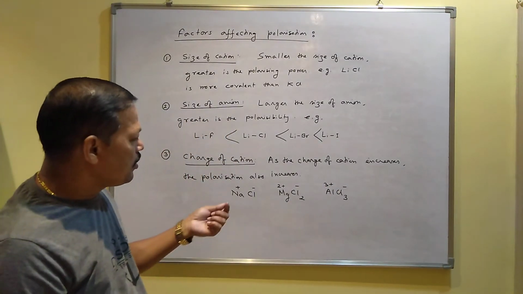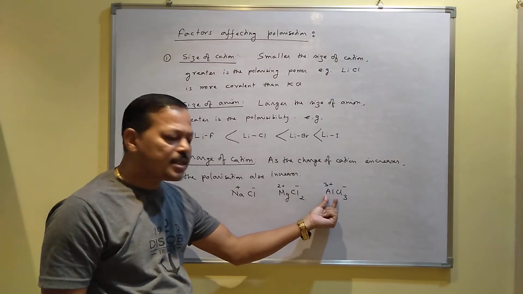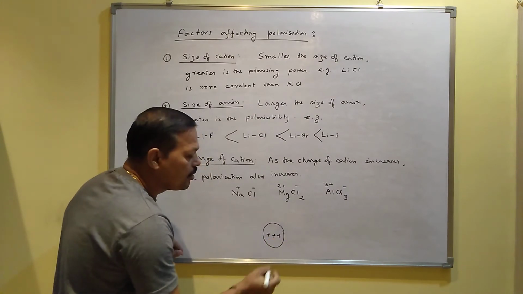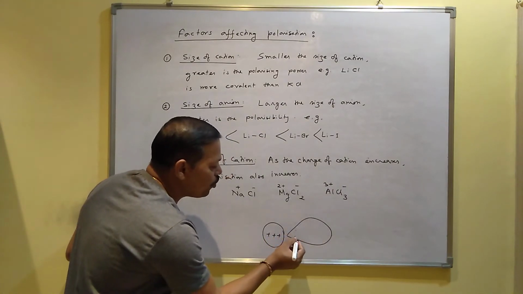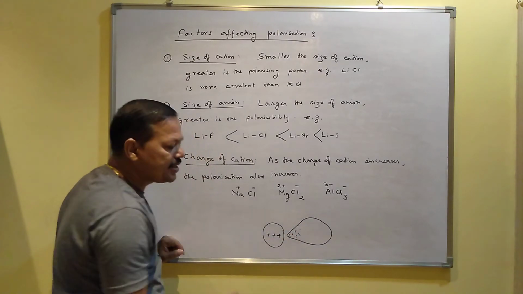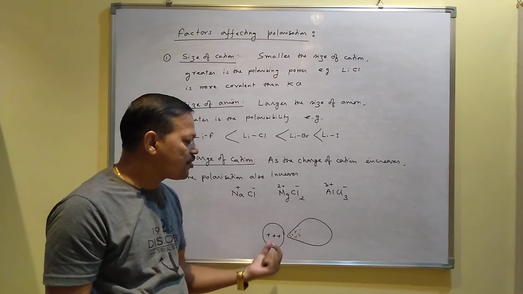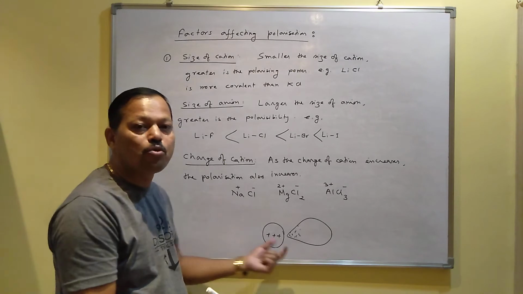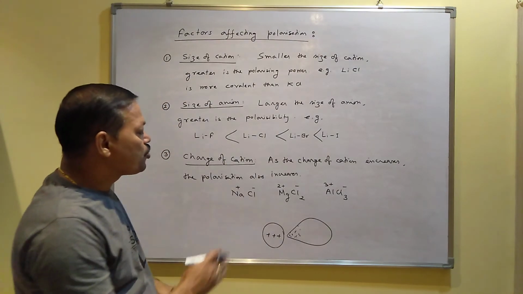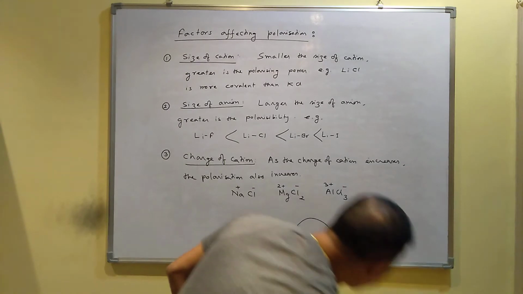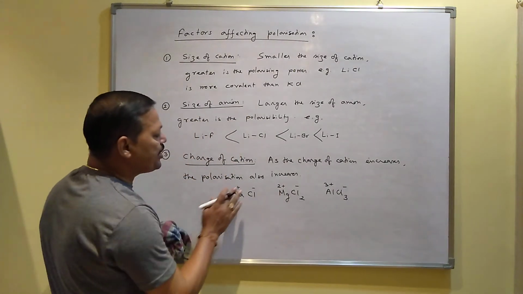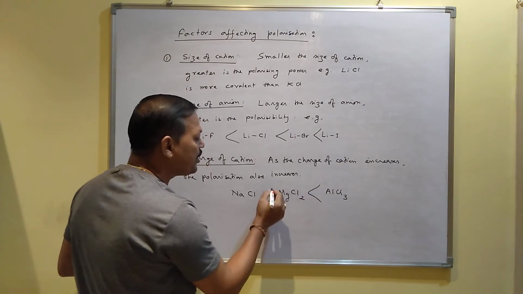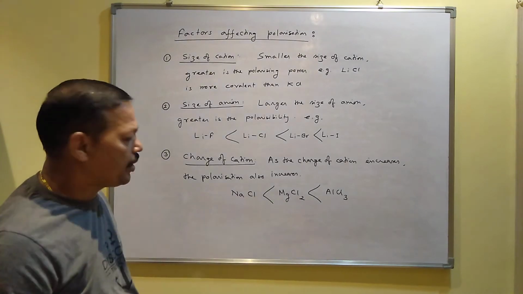Now here the aluminum charge is more. So when the cation contains a greater positive charge, it can polarize the anion more. As the positive charge increases, the attraction towards the electrons also goes on increasing. So polarization goes on increasing, and covalent character also goes on increasing. So aluminum chloride is more covalent than magnesium chloride, which is more covalent than sodium chloride.